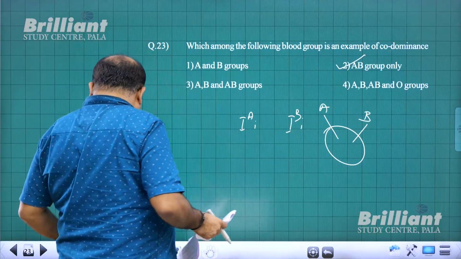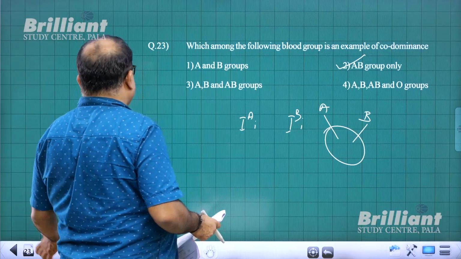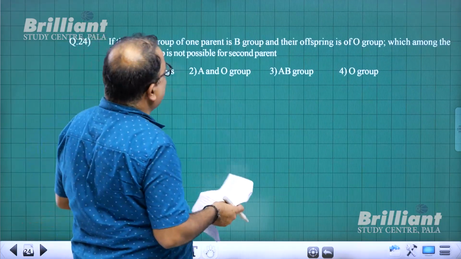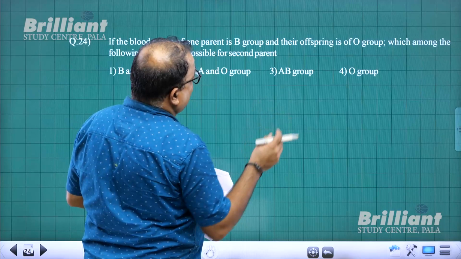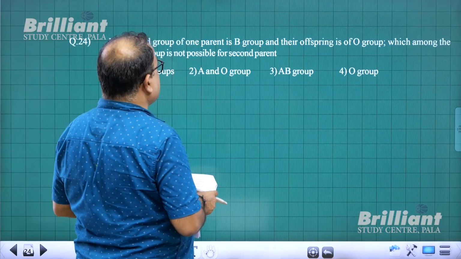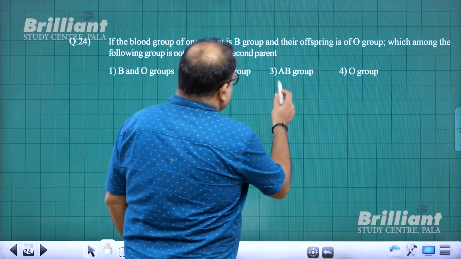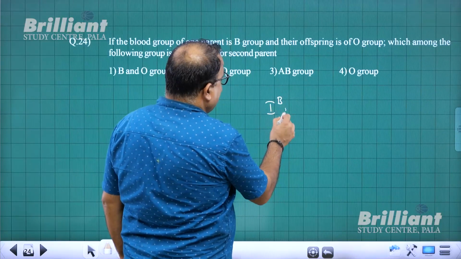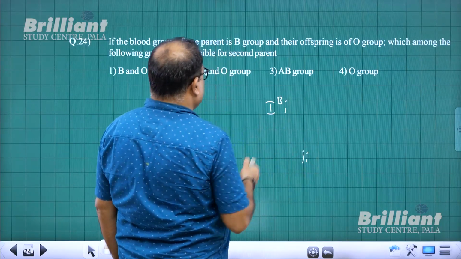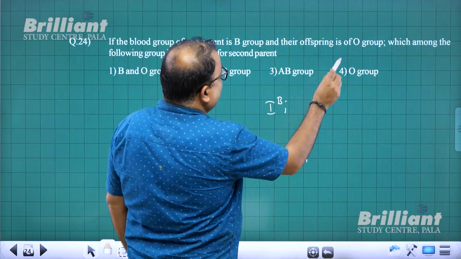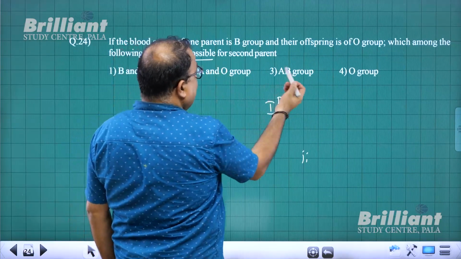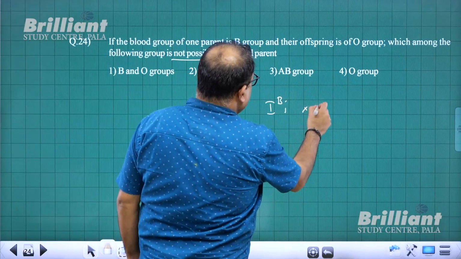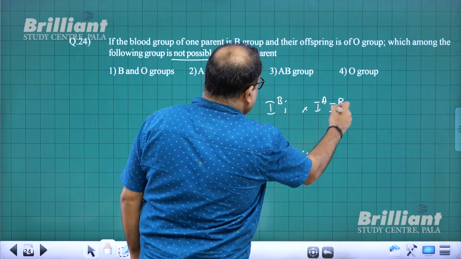With that, I come to question number 24. If the blood group of one parent is B group and the offspring is O, which among the following blood groups is not possible for the second parent? So let us take the heterozygous case. IBI is the parent, the child is I. So one thing is certain, which among the following is not possible? AB is never possible. Because if it is AB, how will the cross come out?